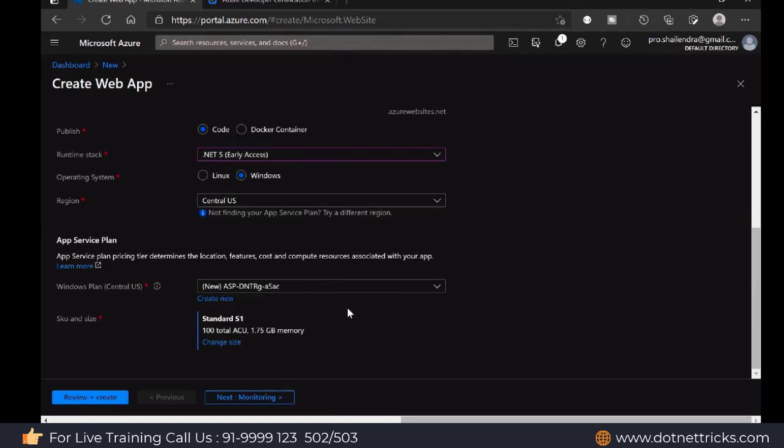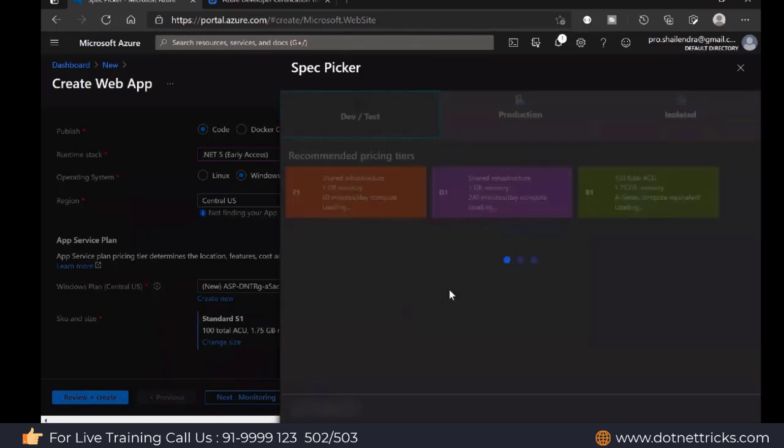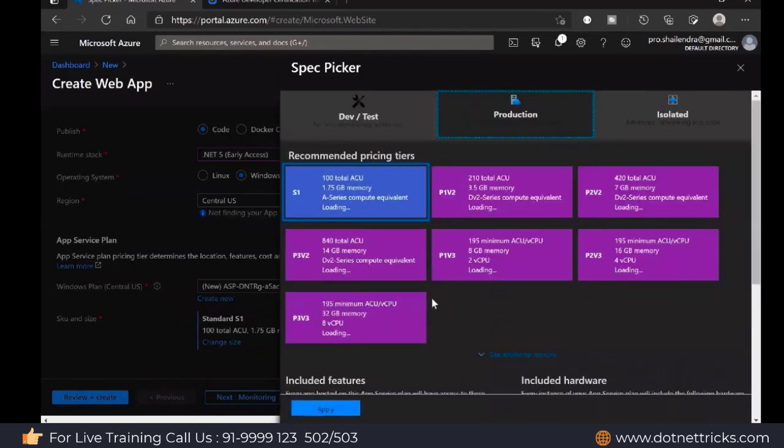And this is my Windows plan. Whenever you are going to create your web app, you need to create a plan. In the plan, you will have to decide how much RAM and how much size you need to host the application. So various plans are available. By default they suggest the Standard S1 plan, where you will have 1.7 GB RAM.